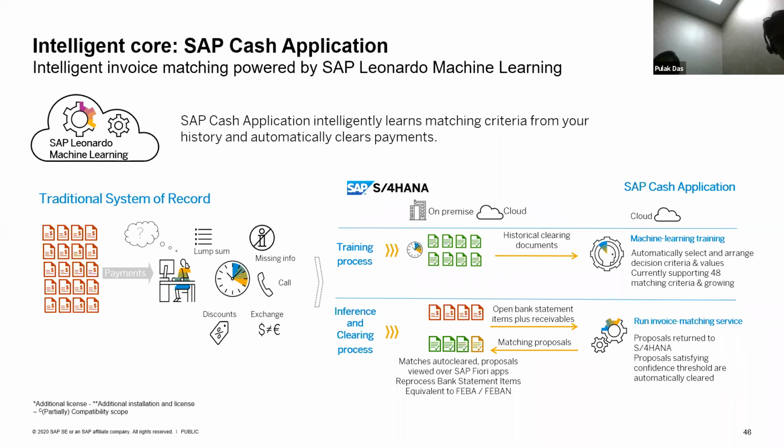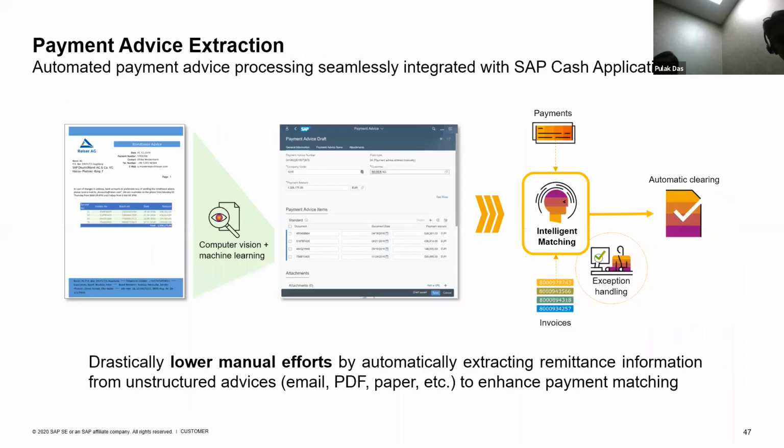Additionally to this, this package also includes the payment advice extraction capability. So today we will have the payment advice as a soft copy in your email, in your Outlook, or in your system. So the task is to read this document and create the payment advice in the system. Instead of that, this cash application machine learning service will help you to read this unstructured data and then create a structured payment advice in the system.